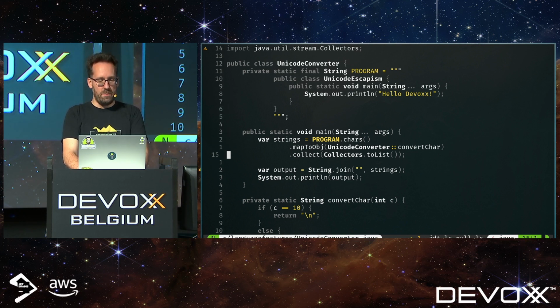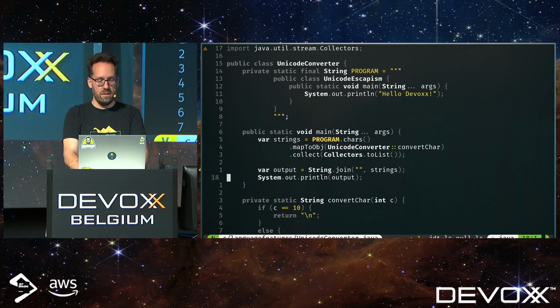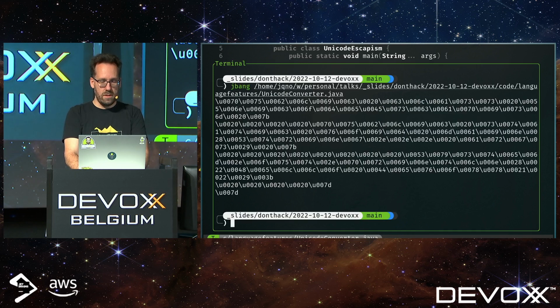The outer program is a little bit more complicated. It takes the string, maps all of the characters using a converter function, and then puts it in a list, and then outputs that list. The converter function looks like this. For every character that we have, it emits the corresponding Unicode escape sequence. What we can do with this, if we run this, is this program is identical to the one in the text block.